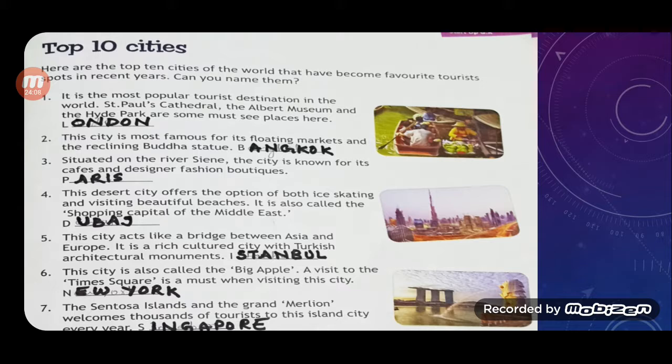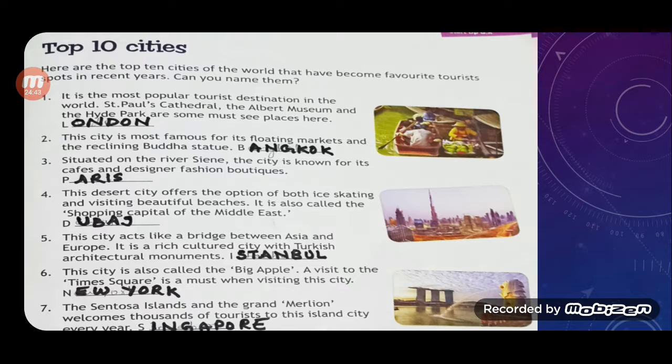The answer is Paris. Number 4, this desert city offers the option of both ice skating and visiting beautiful beaches. It is also called the shopping capital of Middle East. Answer is yes, Dubai. Next, this city acts like a bridge between Asia and Europe. It is rich cultured city with Turkish architectural monuments. Children, it is Istanbul. Next, 6th number, this city is also called the Big Apple.